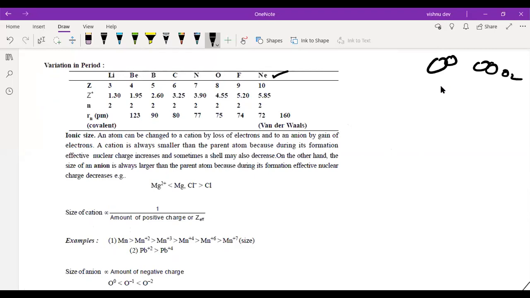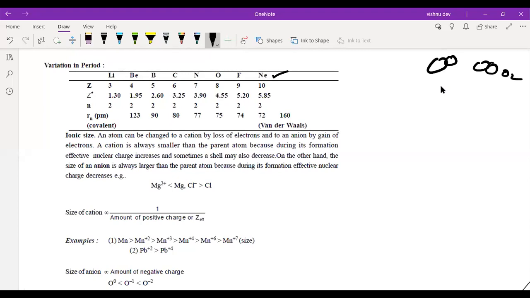See the value of Z star, for the outermost electron. For lithium it is 1.30, because of effective nuclear charge. Clear? For beryllium 1.95 and so on.